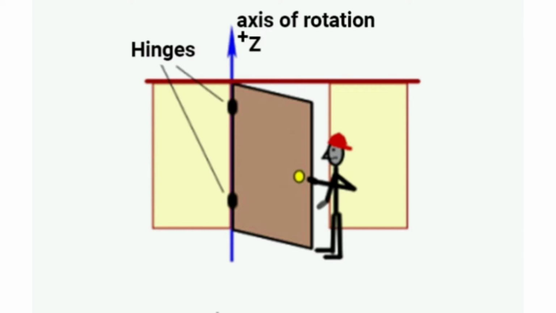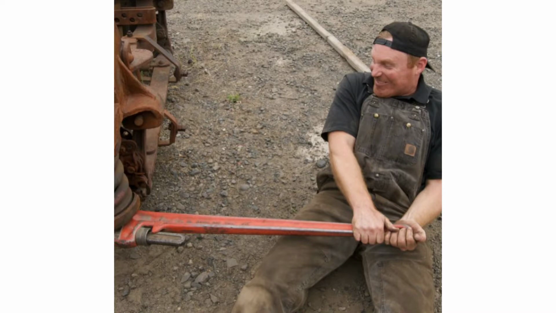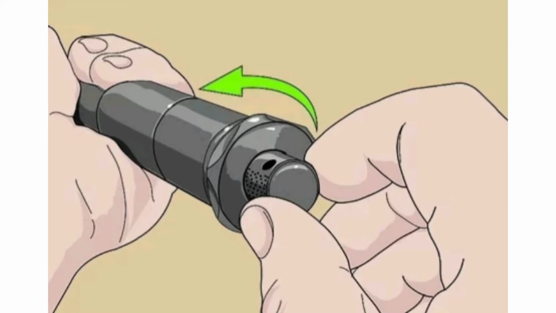One man is removing the nut using a spanner. The spanner increases the distance between the fulcrum and the point where force is applied. Now, we can see some more examples of torque. Before, we used our hand to tighten a screw. It is difficult to tighten.